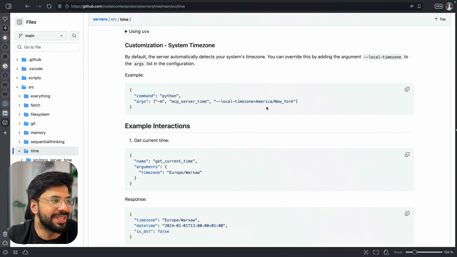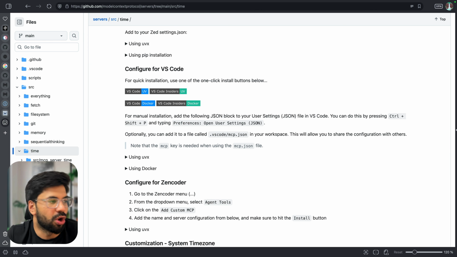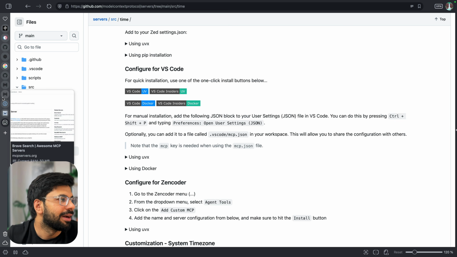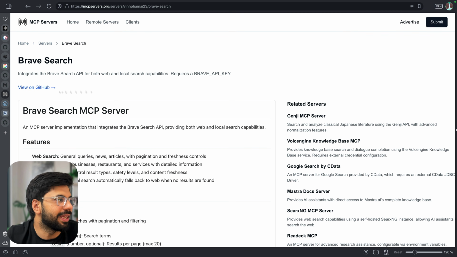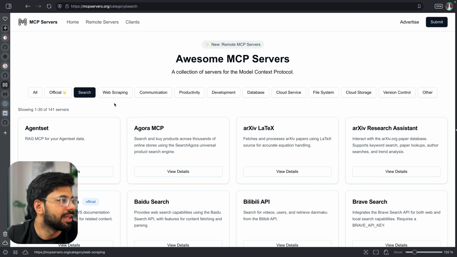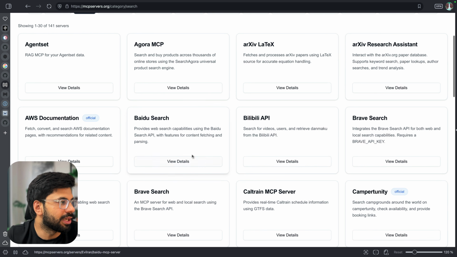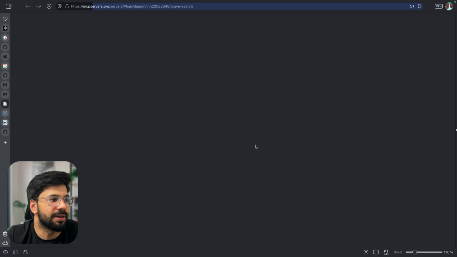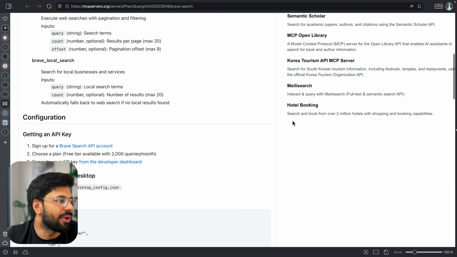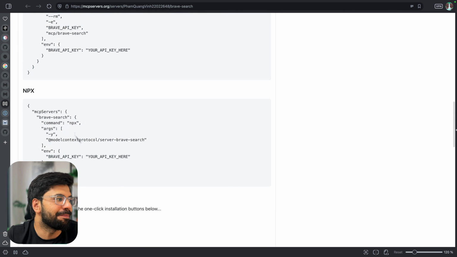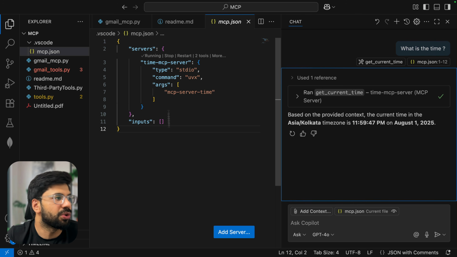So, if you just copy these things directly, right? Normally I've shown you the way you will be adding it, but you can surely go and copy this particular one. Let me show you that. Let's say if I go on some particular Brave search, let's say this one, then we can see how it is having this npx command. We can just copy this as well, and we will get our tool.